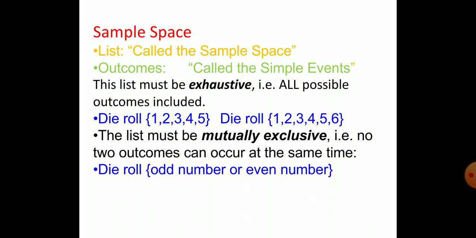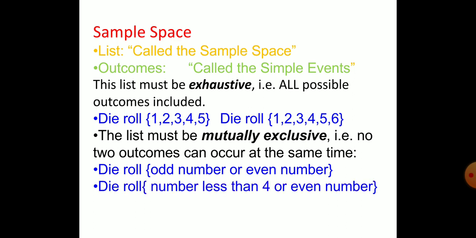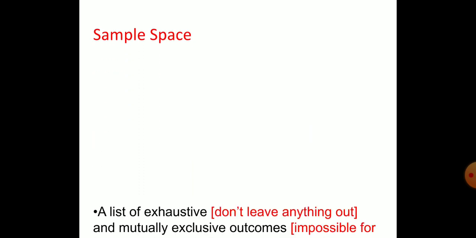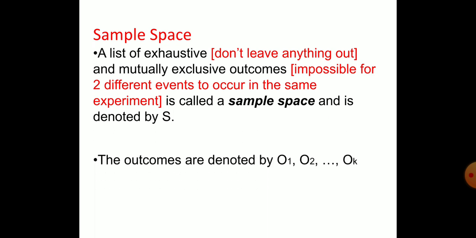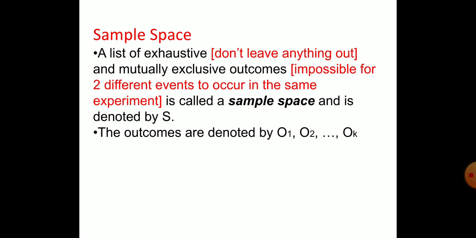Odd number or even number. Suppose you roll a die, odd number or even number are examples. Number less than 4 or even number. These are all examples. Sample space: a list of exhaustive outcomes, don't leave anything out, and mutually exclusive outcomes, impossible for two different events to occur in the same experiment, is called the sample space and is denoted by S. In other words, I am saying all these things to you.